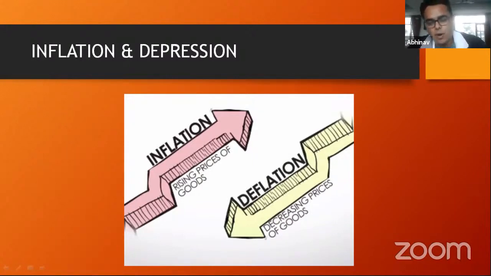So when there is a bottleneck in terms of supply and the demand continues to remain the same, that sort of inflation is known as bottleneck inflation. I hope it's clear to you, Praveen. Okay.